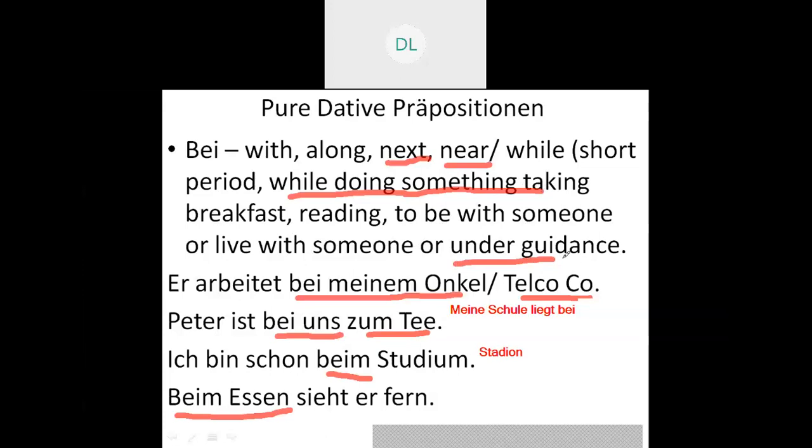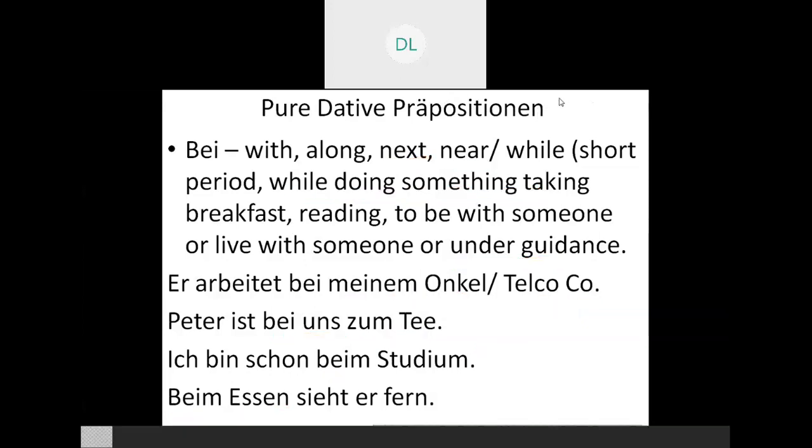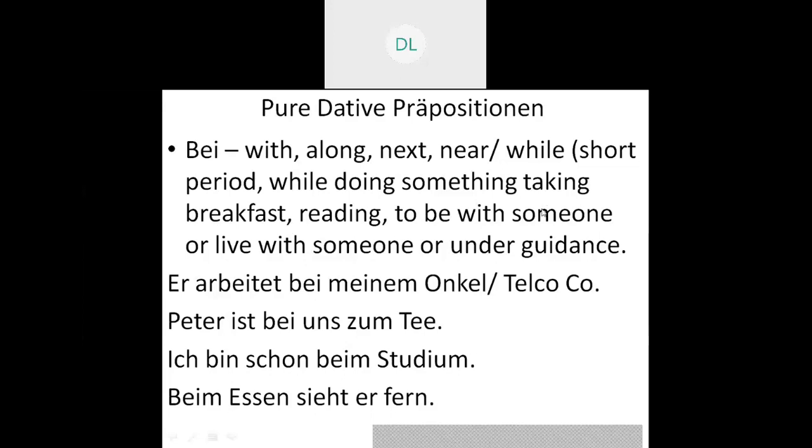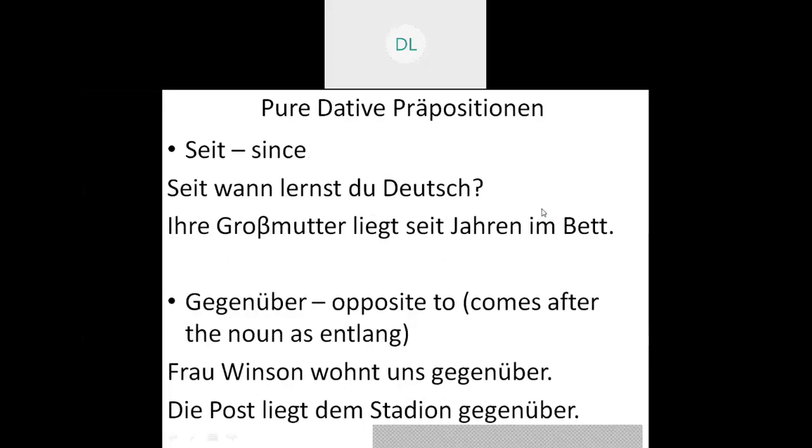So we have covered 6 prepositions. I repeat again. The first one was aus. Second one, von. Third one, that was nach. Fourth one, zu. Fifth one, mit. Sixth one, that is bei. Now, the last two, that is seit, that is since.